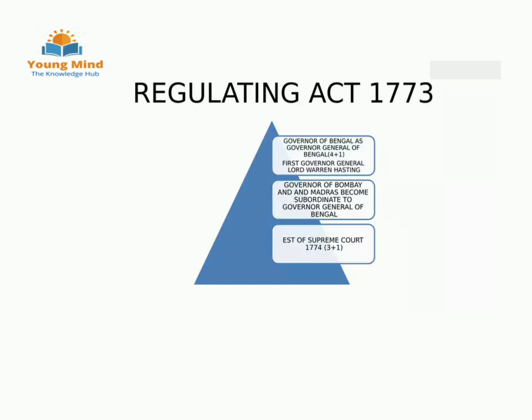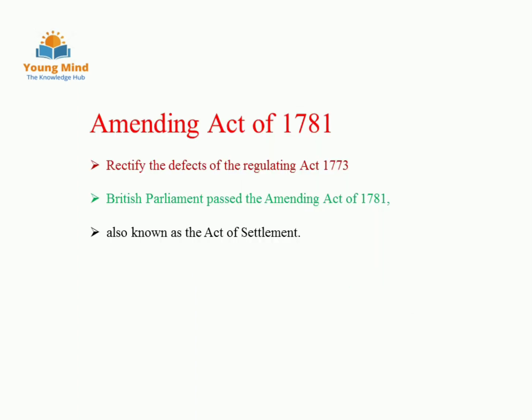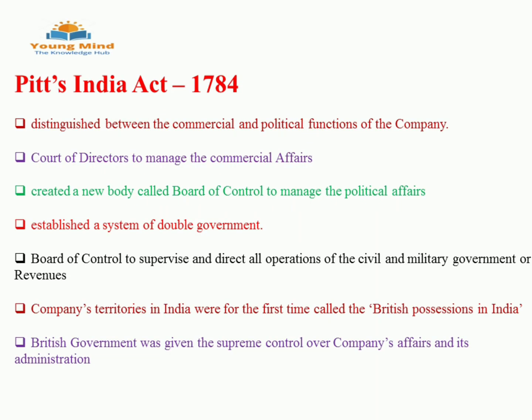with the British government. So Pitt's India Act of 1784 came into existence to rectify the defects of the Regulating Act of 1773. William Pitt was the PM of Britain at that time. To get more control over the East India Company, they passed this act in 1784. We'll see the features of this act.